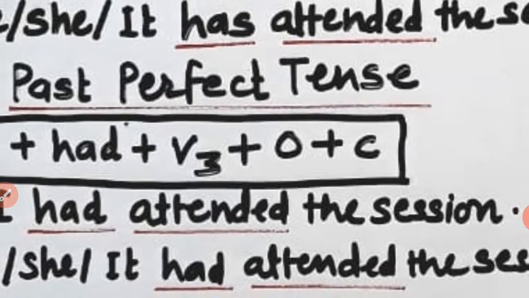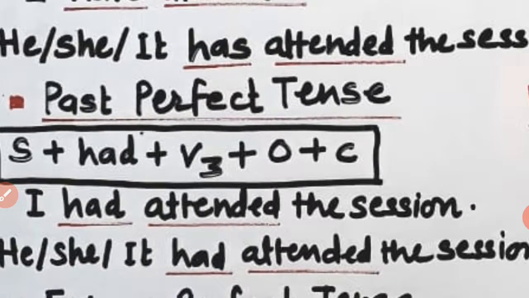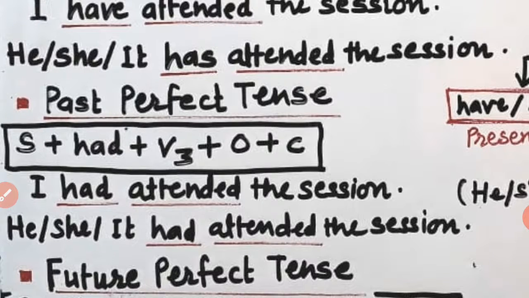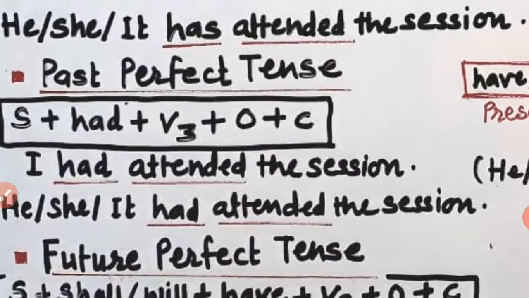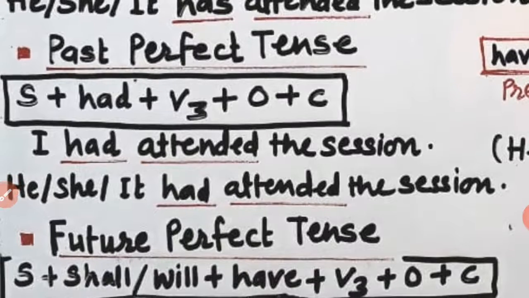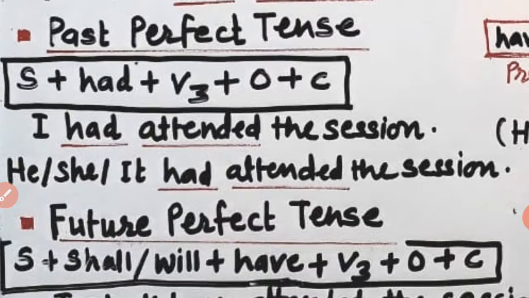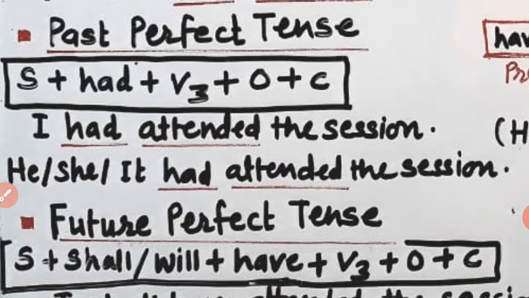Dear students, as we discussed the choice of have and has in present perfect, in past perfect tense that is not the case. Only one form, that is had, is common for all the subjects, whether it is singular, plural, first person, second person or third person.